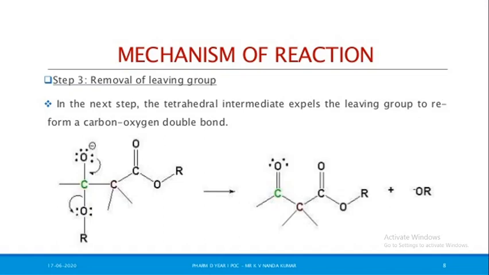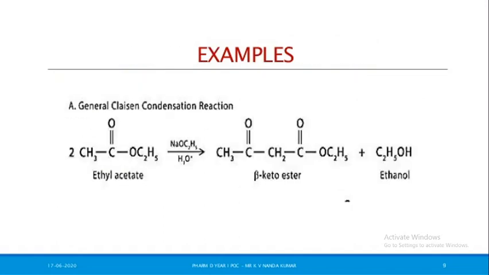The leaving group here is OR, on the left side of COR. This OR is the leaving group that is removed. Then the next examples.